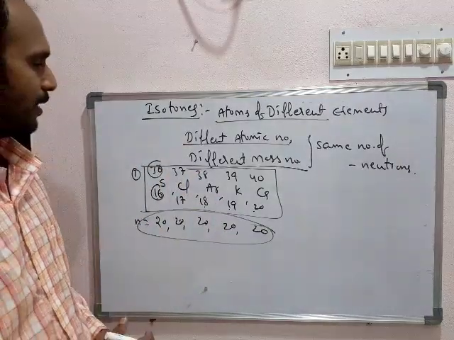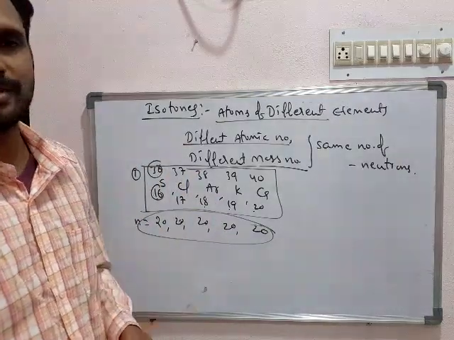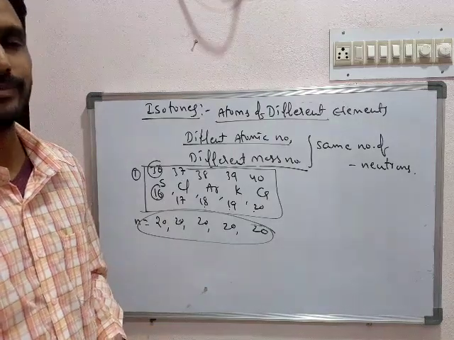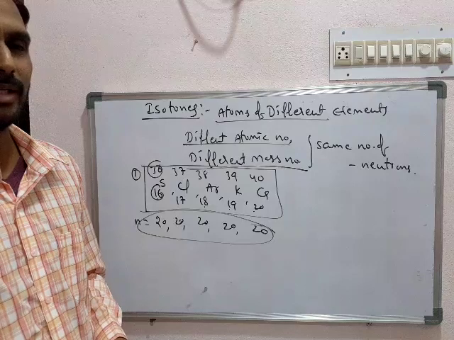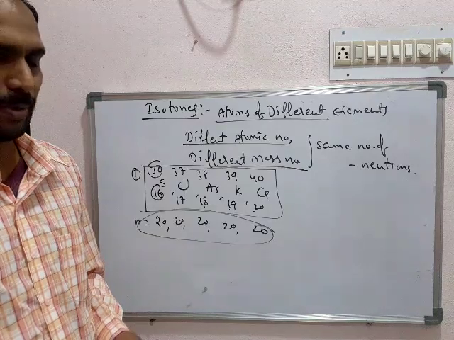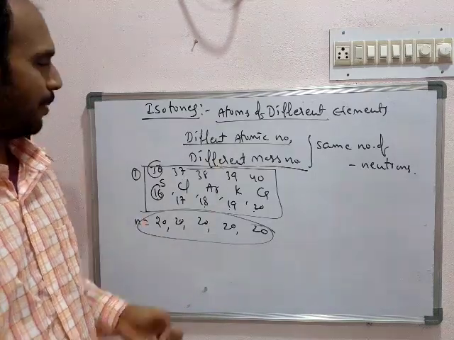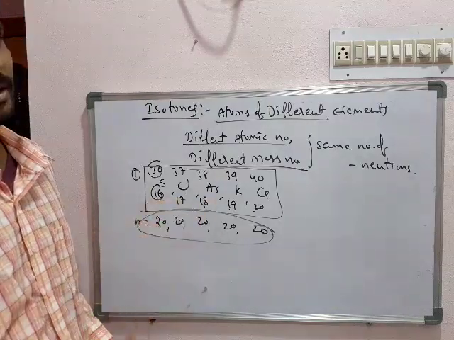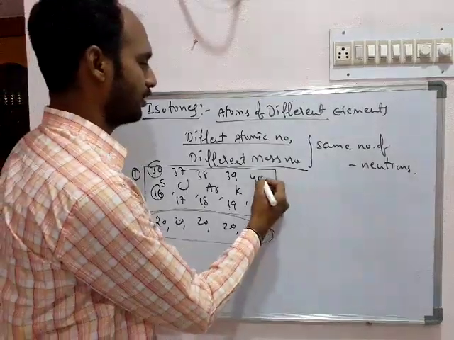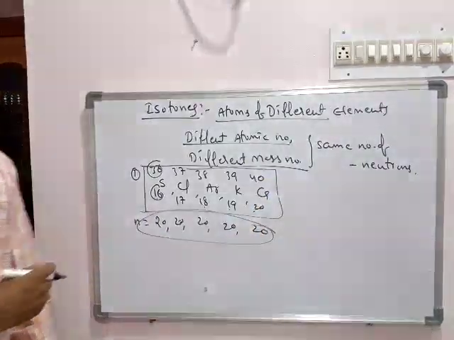And we can't compare the chemical and physical properties of isotones, just like we can already compare the chemical and physical properties in isotopes and isobars. And next we see the other example.